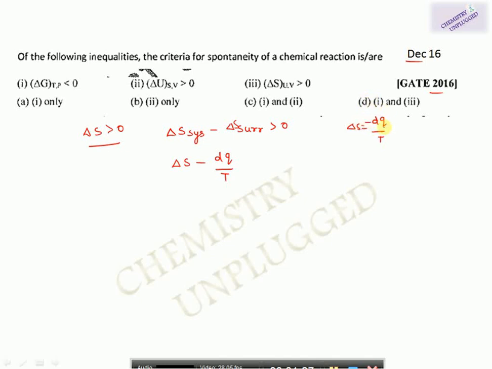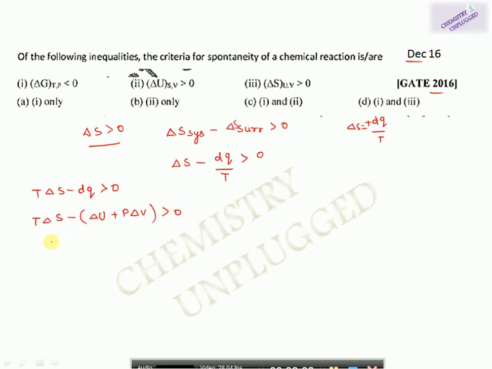If heat is given to the surrounding, then it will become positive. Okay. So it should be greater than 0. Now I can write this equation like this. Okay. And we can replace this value of Q from this equation by del U plus P del V greater than 0.